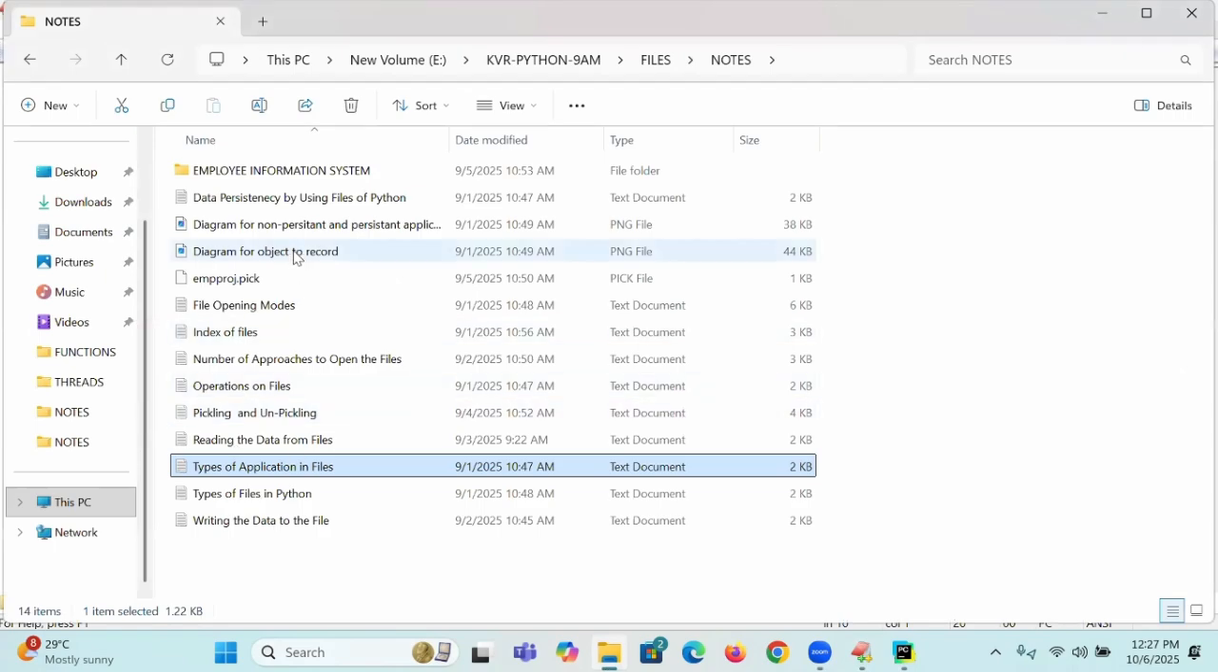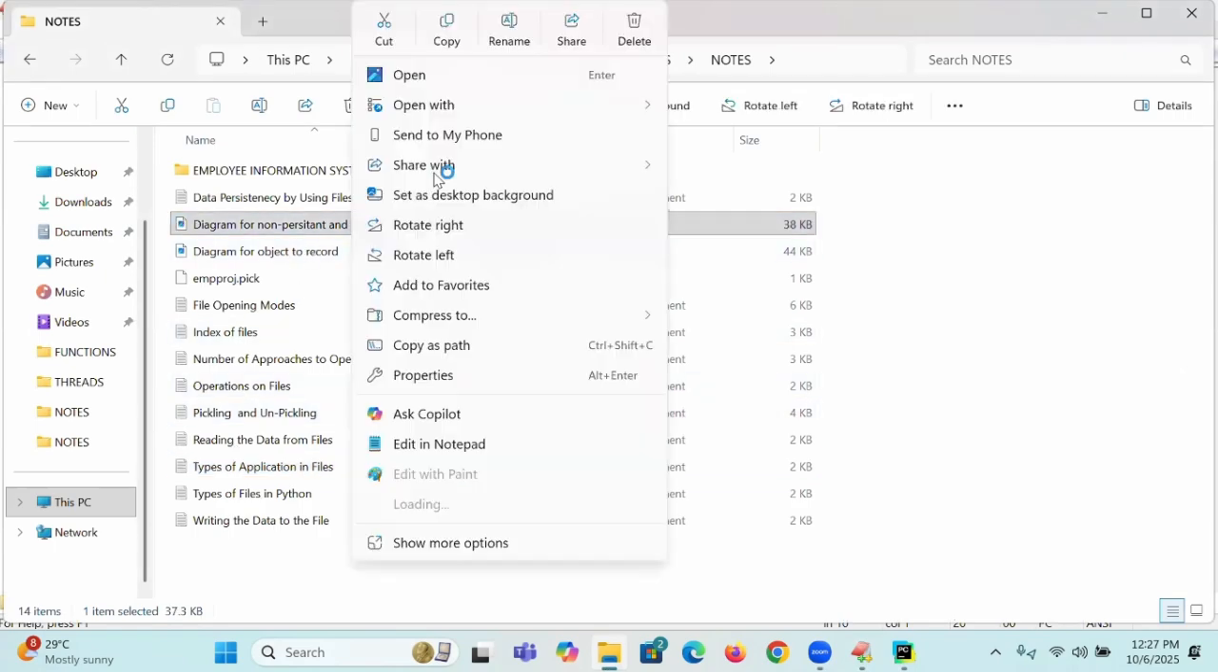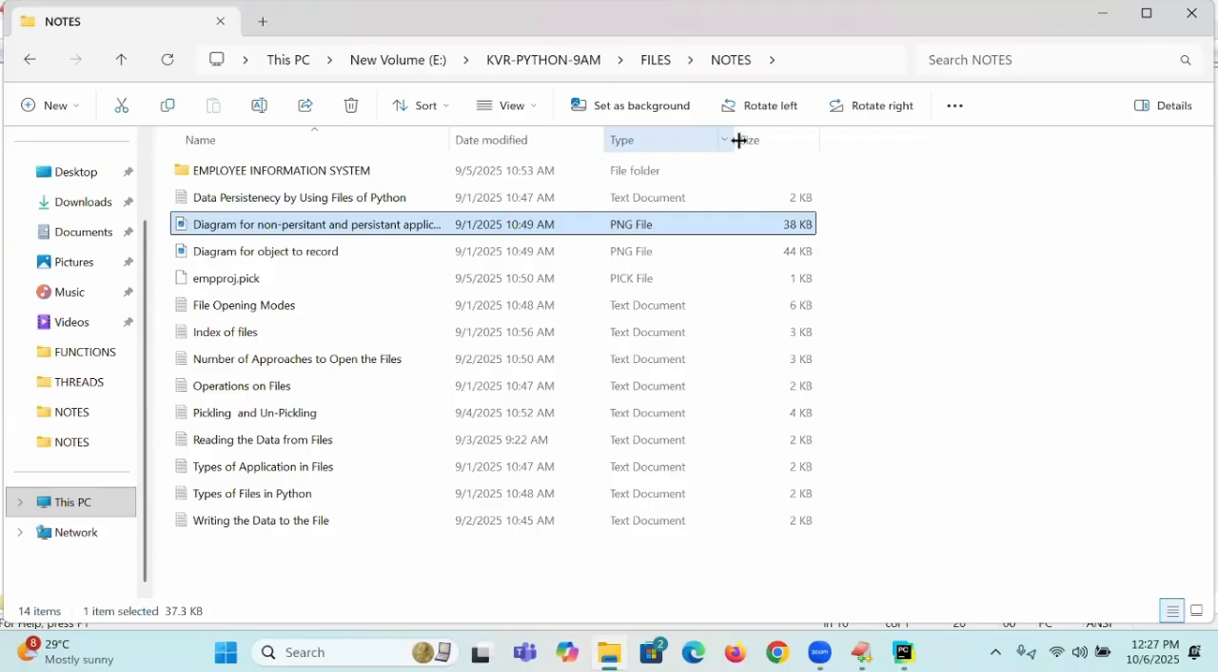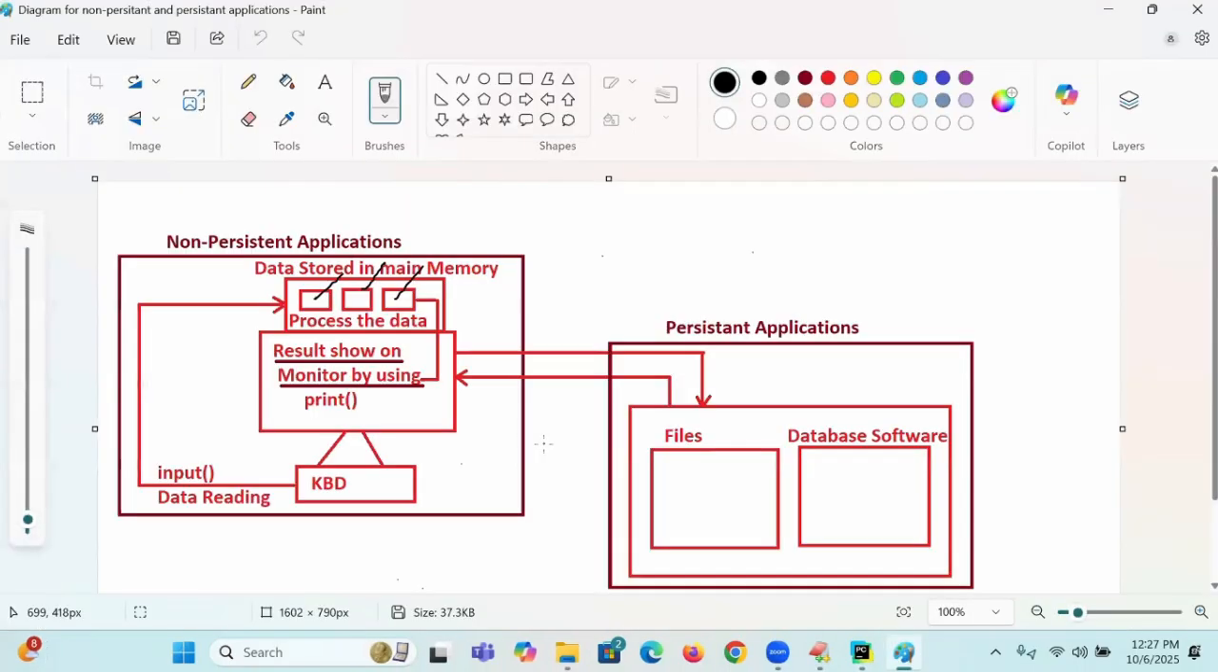Okay, I will show you a diagram. You just observe it, students.